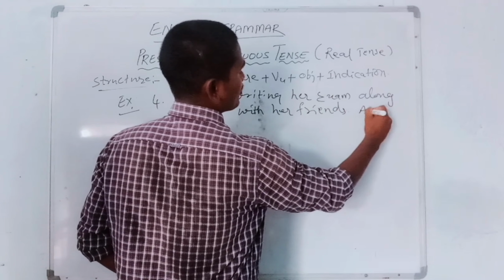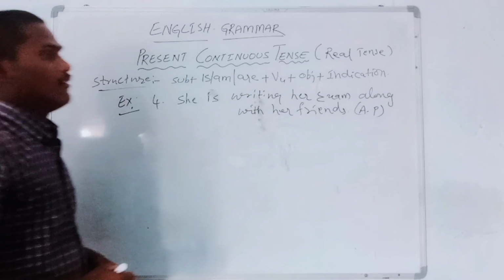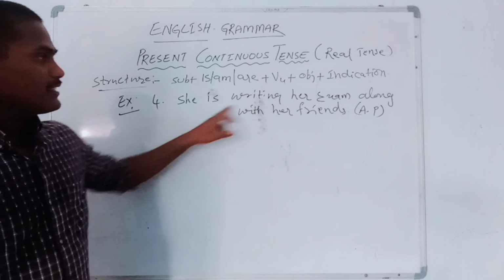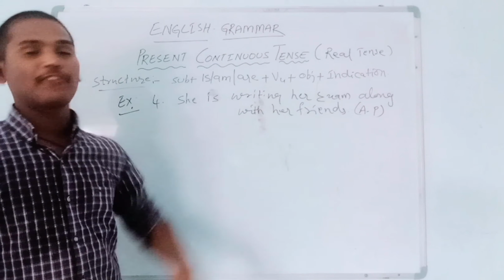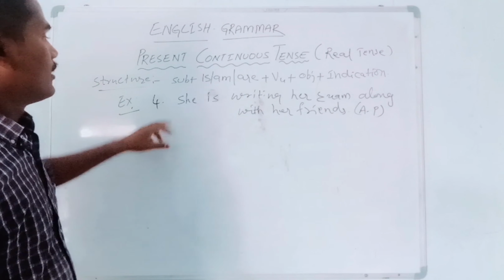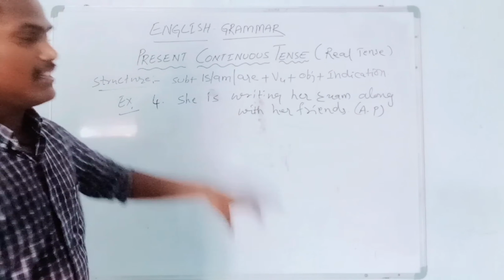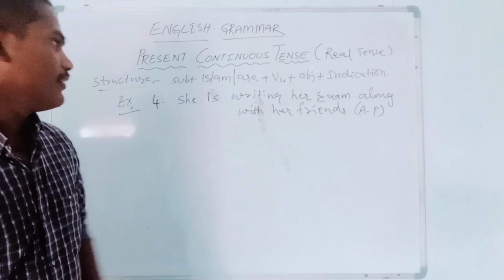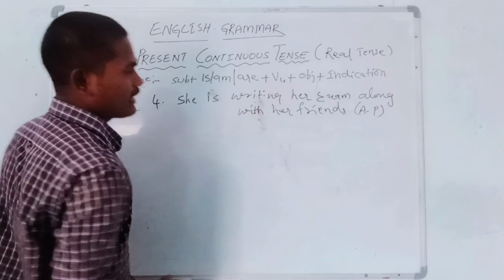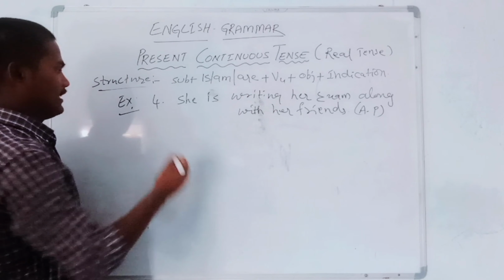It is an assertive sentence, positive statement. Look at the example. She is writing her exam along with her friends. So exactly when we are talking about an action, the action is happening, the action is going on.